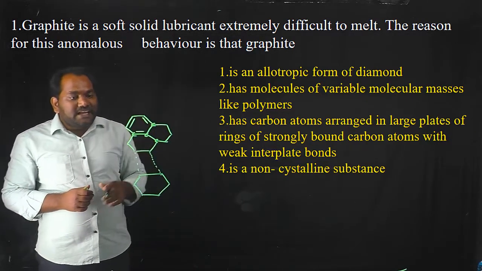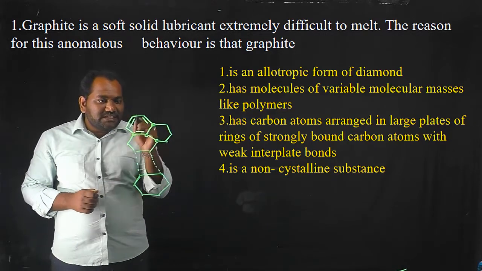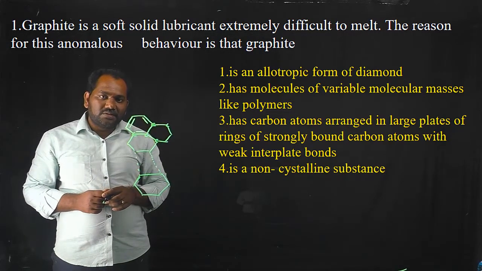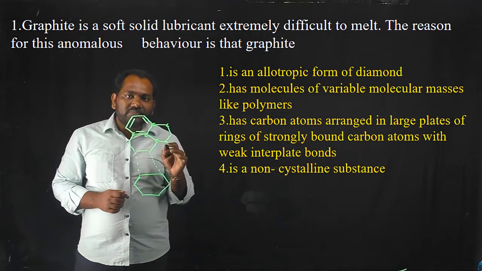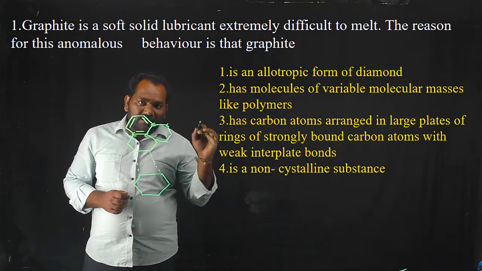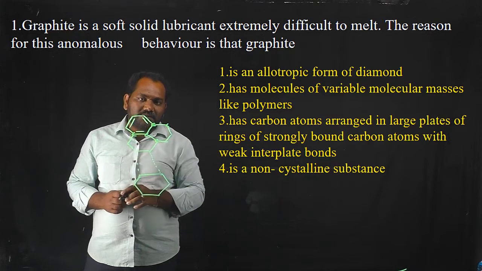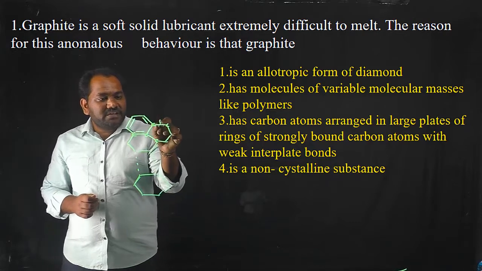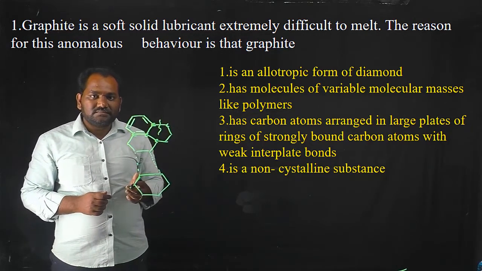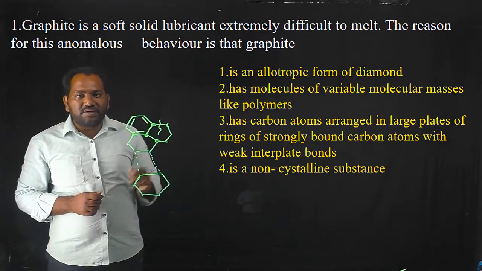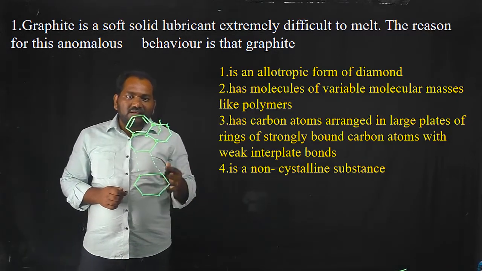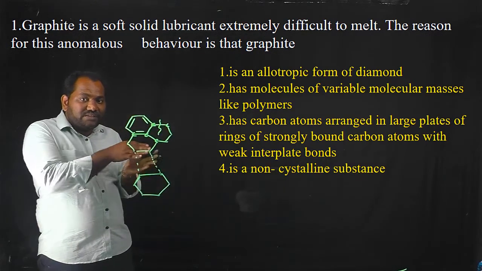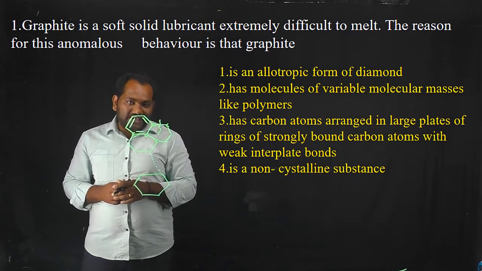But it has a high melting point. Why? Because each carbon is connected with three other carbons by strong covalent bonds. That's why the melting point of graphite is very high, even though it is a soft substance. The energy required to break the bond between any two carbons is very high. The soft nature is due to the weak van der Waals forces present between two successive layers.